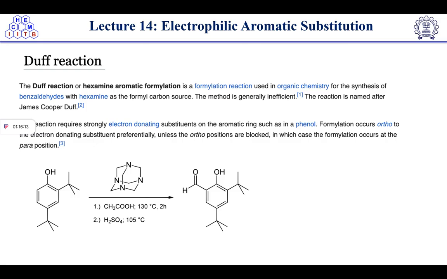So the reaction requires a strongly electron donating substituent on the aromatic ring, such as in a phenol. So formylation occurs ortho to the electron donating substituent, preferentially at the ortho position, or if blocked, in which case the formylation occurs at the para position. So here you can see the ortho position is blocked by this acyl group, then because the para position is blocked, that's why it will always happen on the alpha position.